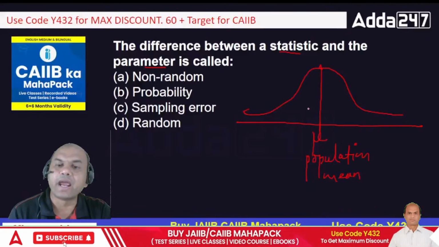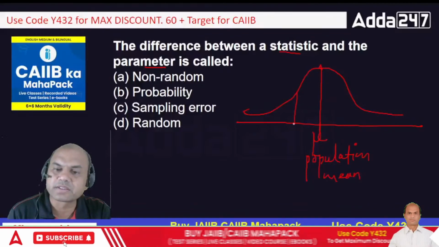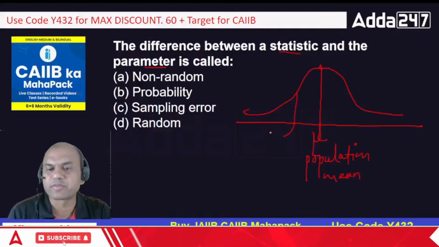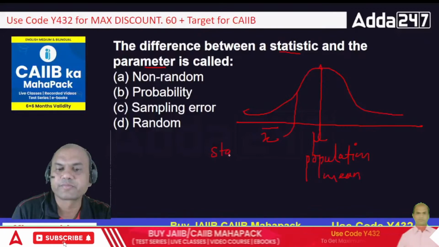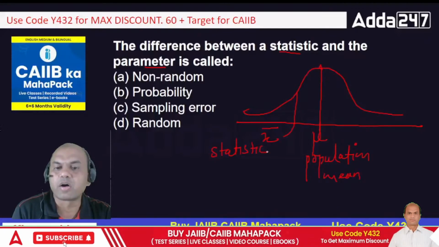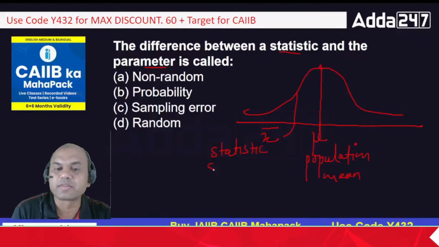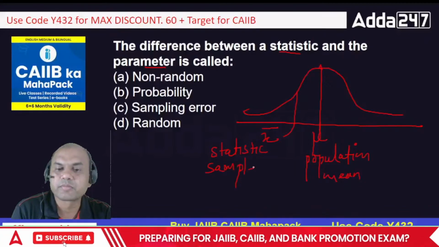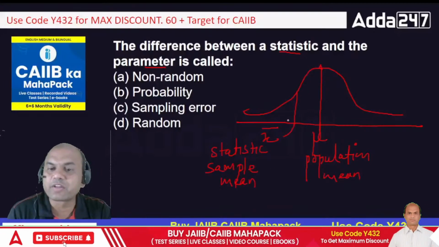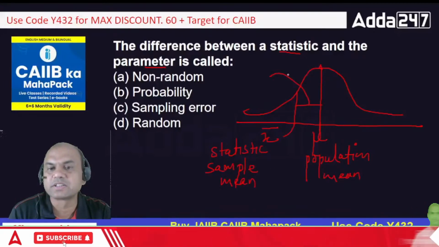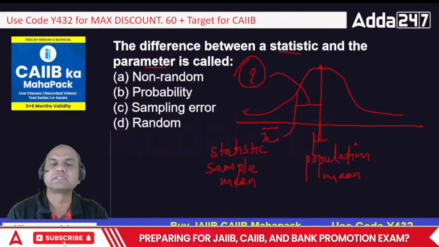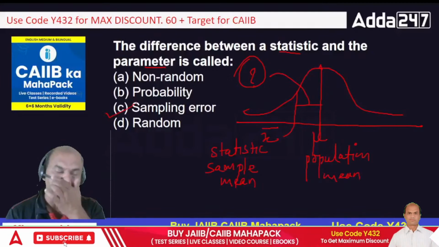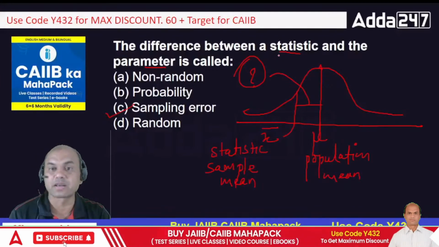The other part over here is known as the statistic, X bar we call it generally, or you can call it the sample mean. The difference between these two is known as sampling error.